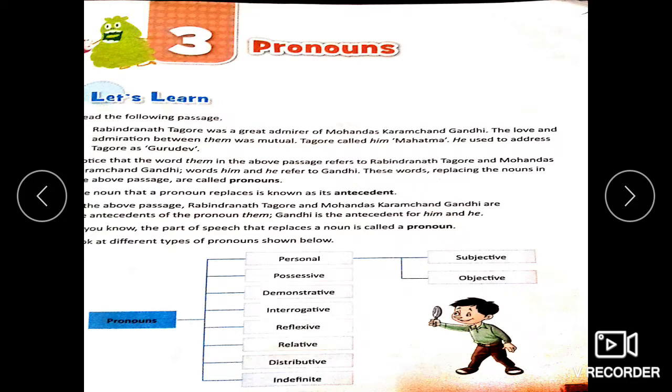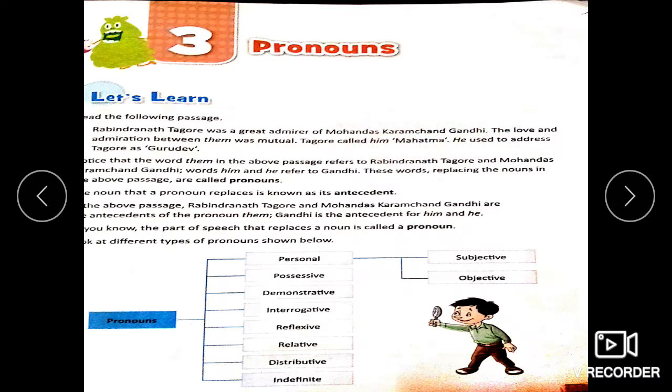Remember, the noun that a pronoun replaces is known as its antecedent. So we find them is used for Rabindranath Tagore and Mohandas Karamchand Gandhi. Therefore, them here stands for the antecedent Rabindranath Tagore and Mohandas Karamchand Gandhi.